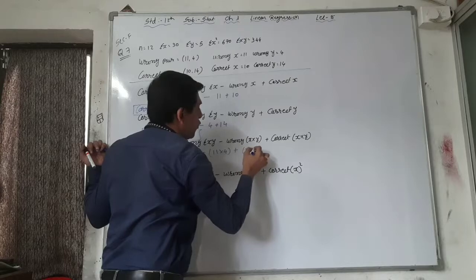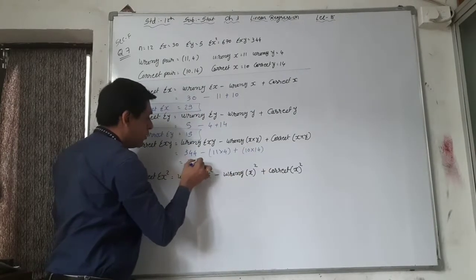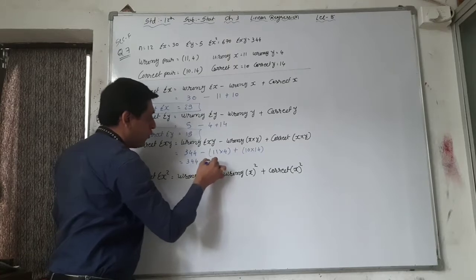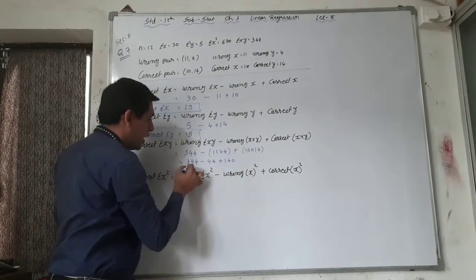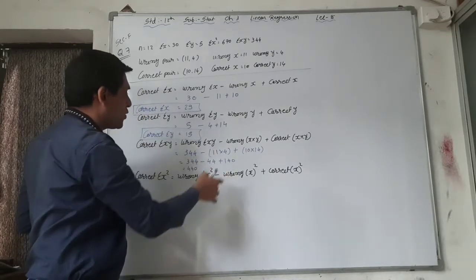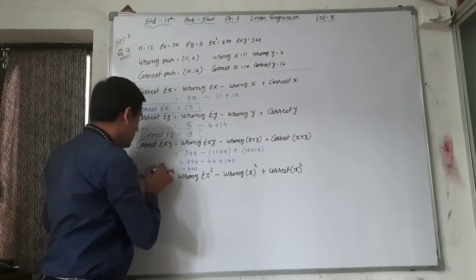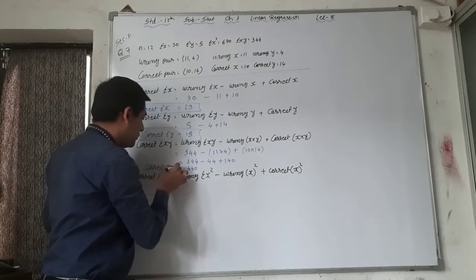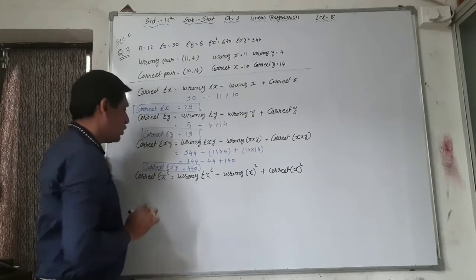So 10 into 14 plus. So here 344 minus 44 plus 140. So the answer is 440. That means correct sigma xy is equal to 440.